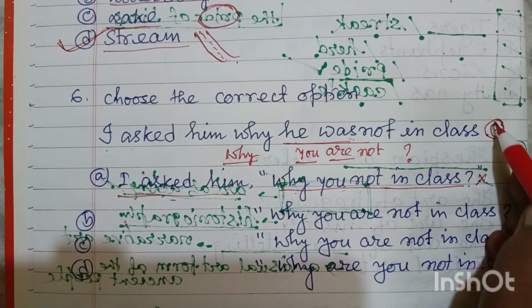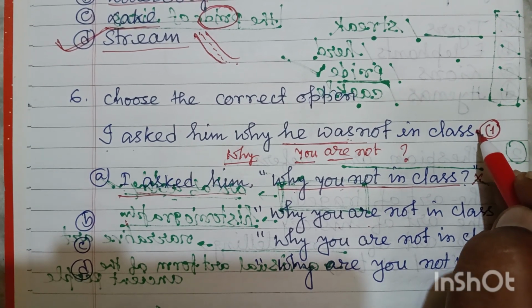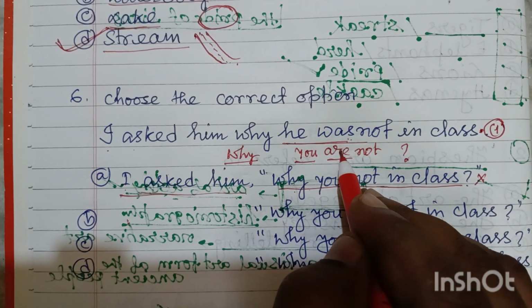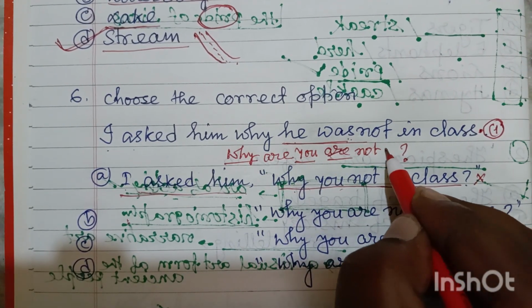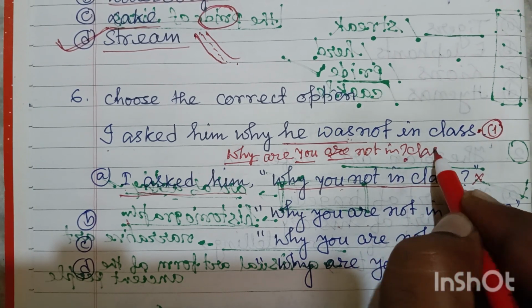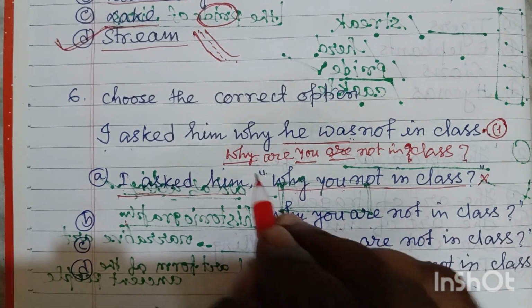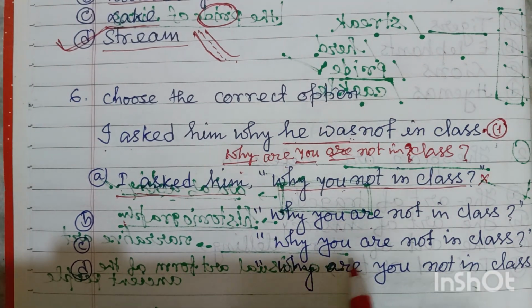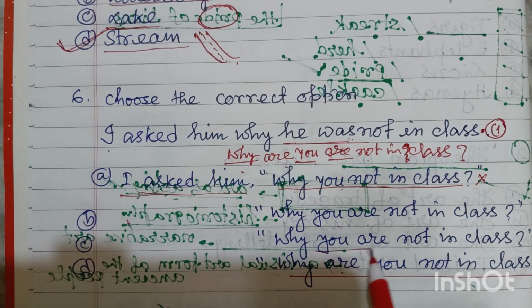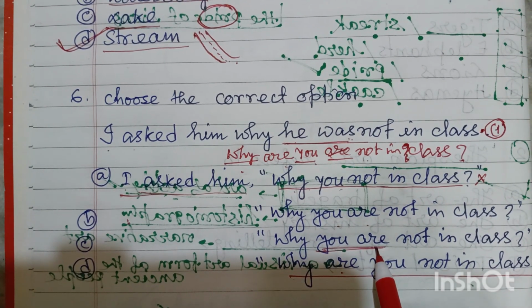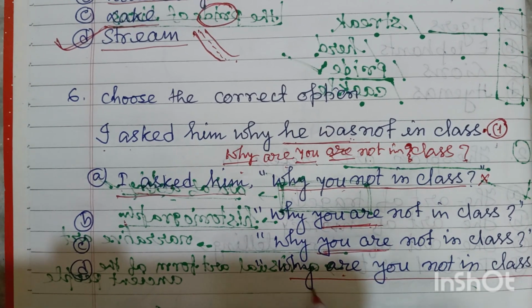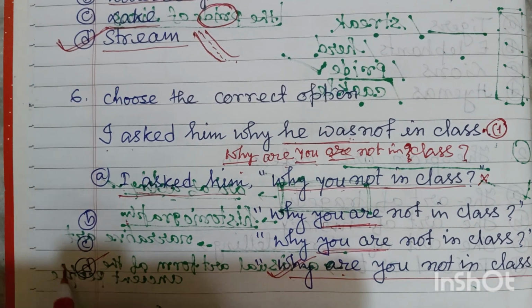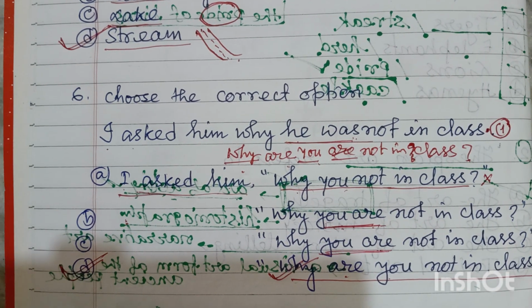Here in indirect speech we always have to put a full stop, but here it will be a question. So obviously the are will come first. Why are you not in class? That will be the answer, and after that obviously there will be a question mark. This is the correct option. Here you can see it is not inverted. This is not a question format. Same thing, why you are not in class, that is also not inverted. Only this part is inverted. So D will be the correct option. Friends, I think you can understand the logic.